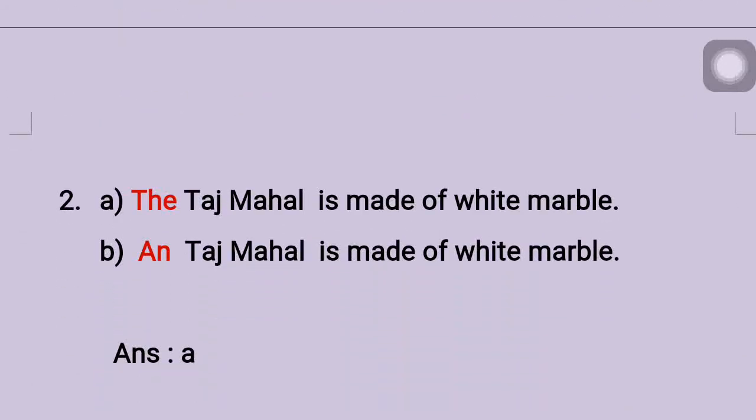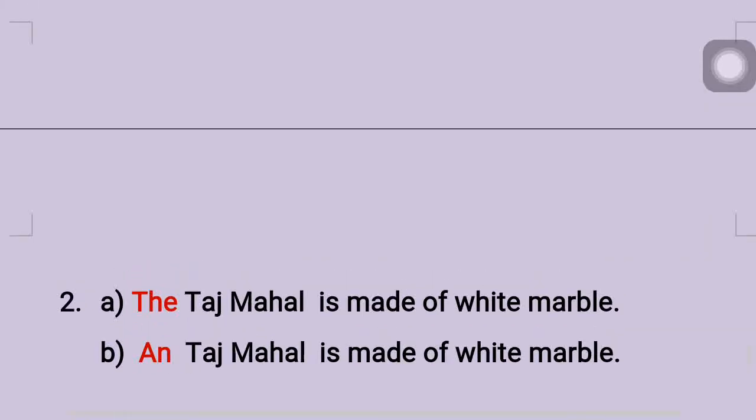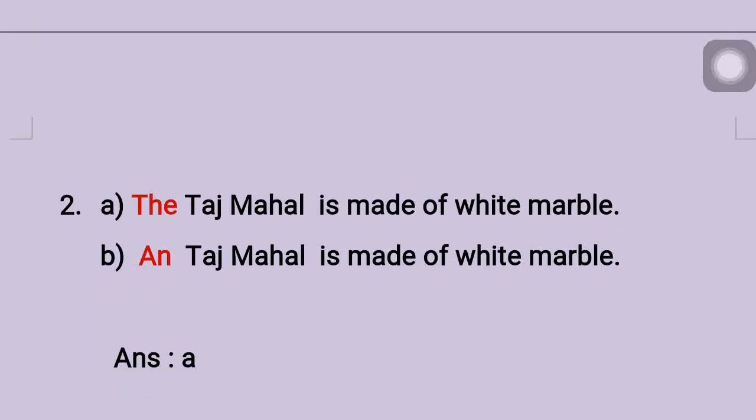Now here see, I am using in second one A, the Taj Mahal is made of white marble. In B, I am saying an Taj Mahal is made of white marble. Yes, the answer is sentence A. Why? Because first of all, Taj Mahal, T is not a vowel, it's a consonant, and here the article is starting with an, so that is wrong.